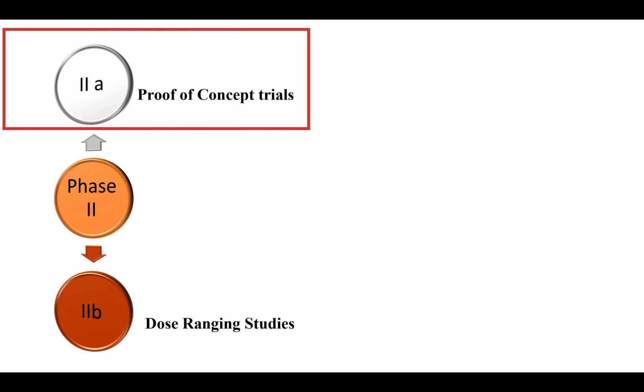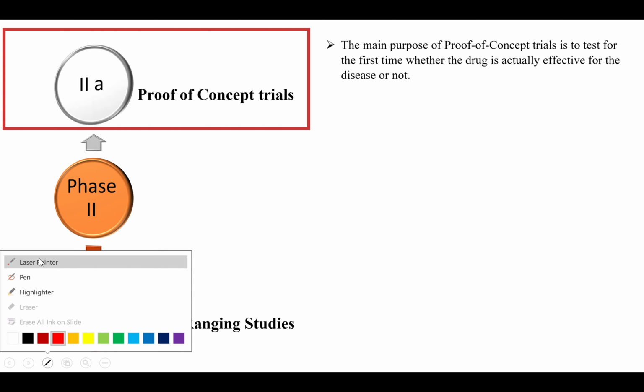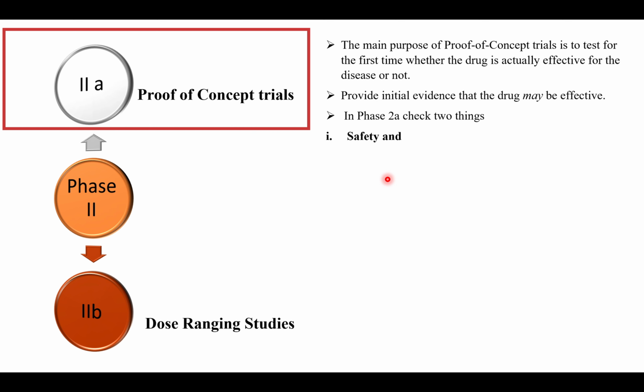So the main purpose of a proof of concept trial is to test for the first time whether the drug is actually effective for the disease or not. So these studies provide initial evidence that the drug may be effective. So in phase 2A, we primarily check two things. One is safety and next is efficacy.